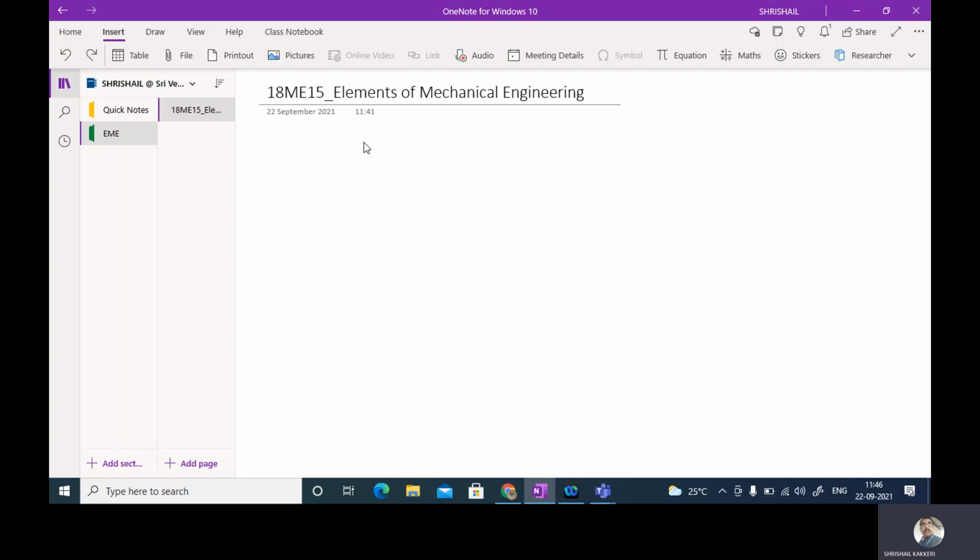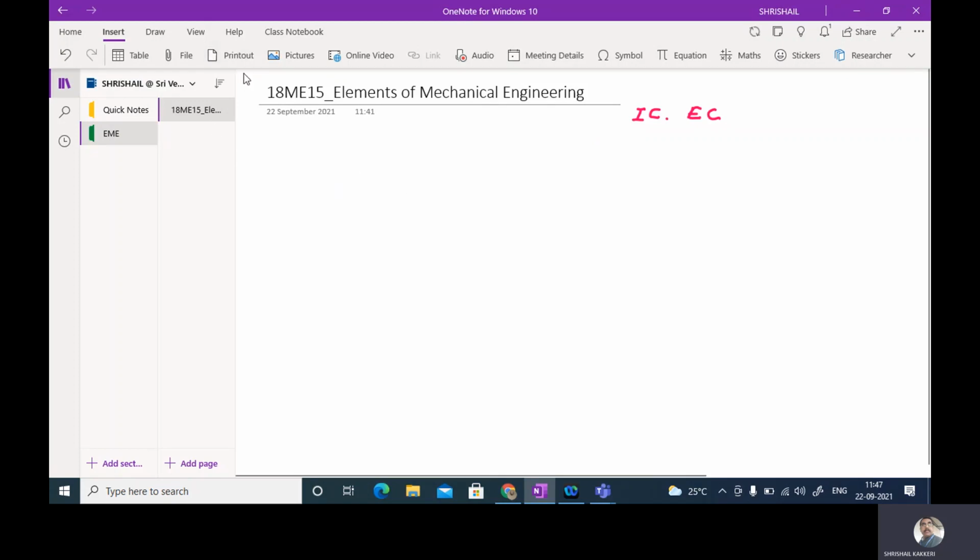And in the external combustion engine, the combustion of fuel takes place external to the engine, and the energy developed will be within the engine cylinder. A very simple example for the second one, the EC engine, is the boiler. In the boiler, the steam is formed outside the engine cylinder, and the steam is fed into the cylinder, and here the energy will be developed. So we have basically two types of engines: IC engine and EC engine, internal combustion engine and external combustion engine.